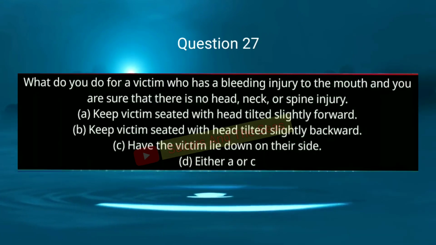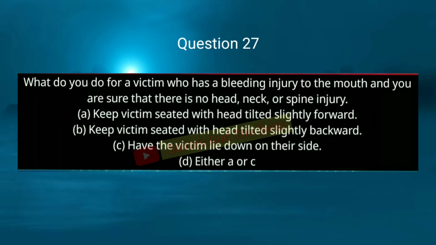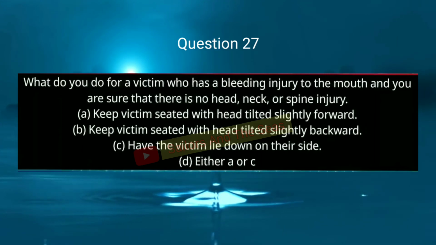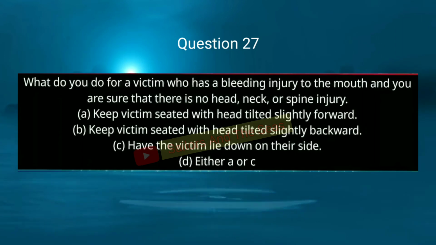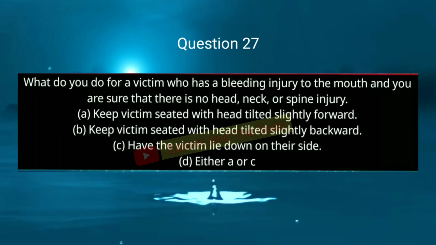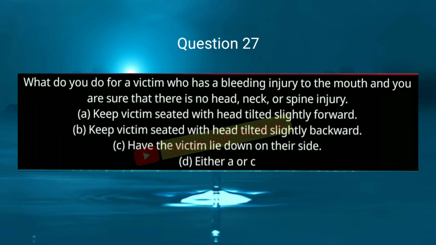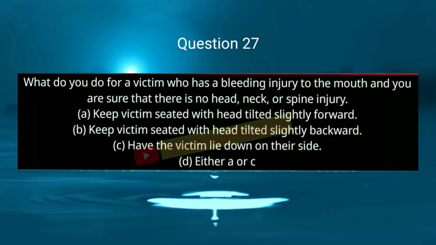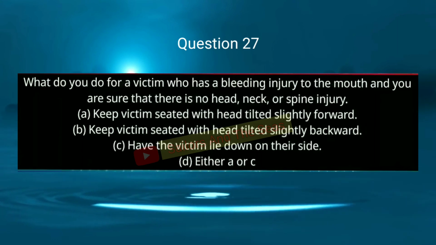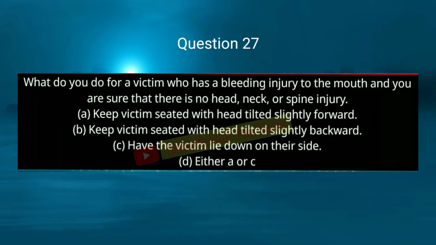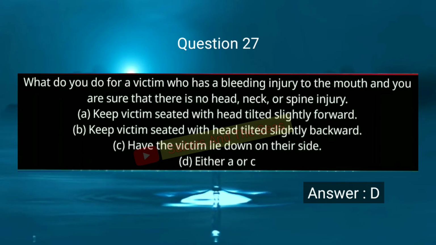Question number 27. What do you do for a victim who has a bleeding injury to the mouth and you are sure that there is no head, neck or spine injury? Option A, keep victim seated with head tilted slightly forward. Option B, keep victim seated with head tilted slightly backward. Option C, have the victim lie down on their side. And option D, either A or C. Answer will be D, either A or C.